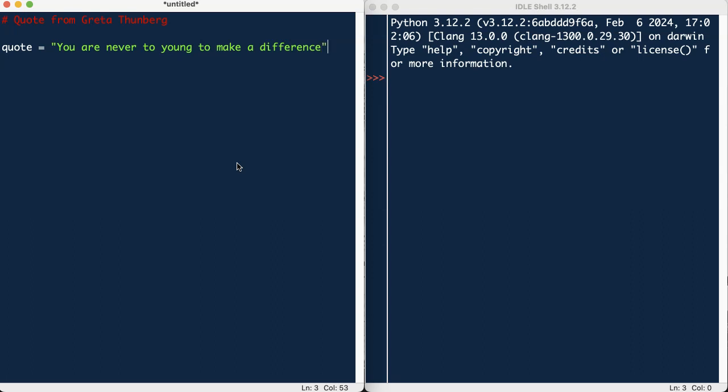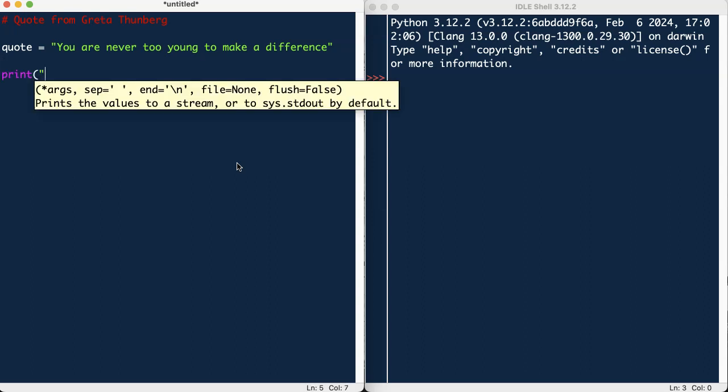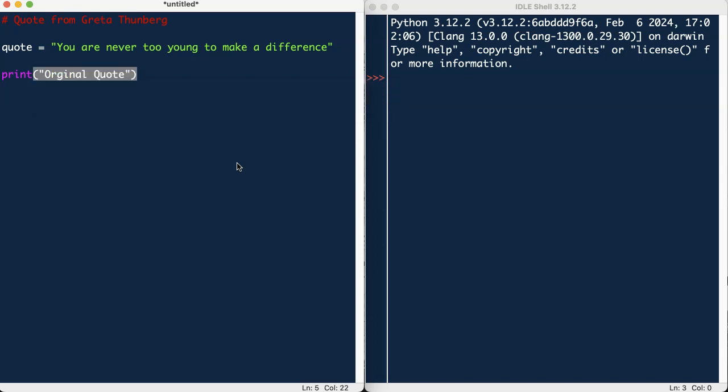Okay, perfect. Well, almost perfect. Close. Much better. All right then. So on the next line down then, we are just going to print the original quote. So we're going to print, and yep, there we go. So we're just going to put original quote, and original has an I after the R.